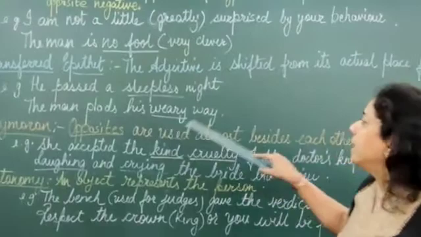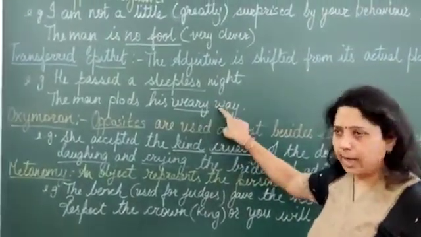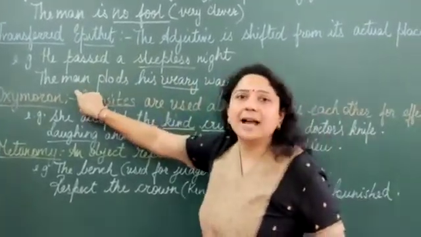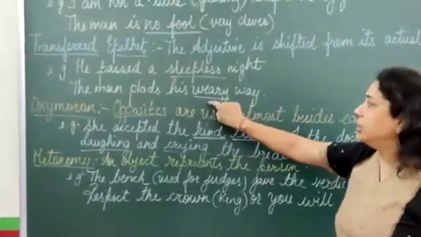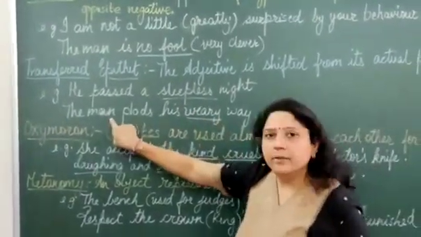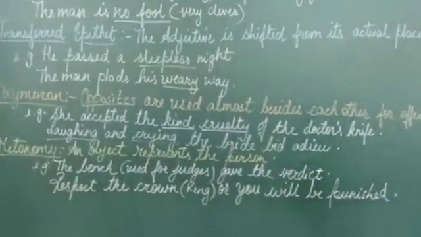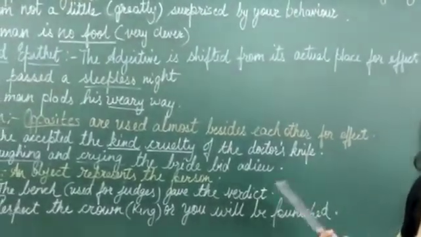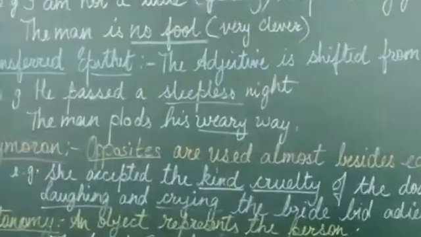Man plods his weary way. Plod means walks. Weary means tired. Weary way. Now the road is not tired. The man is tired. But here this epithet or the adjective is transferred from here to here. Generally for effect. These are the ways the language is made more interesting, more poetic, and more fun to understand,